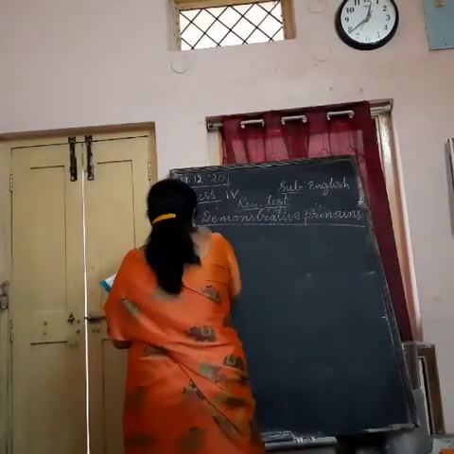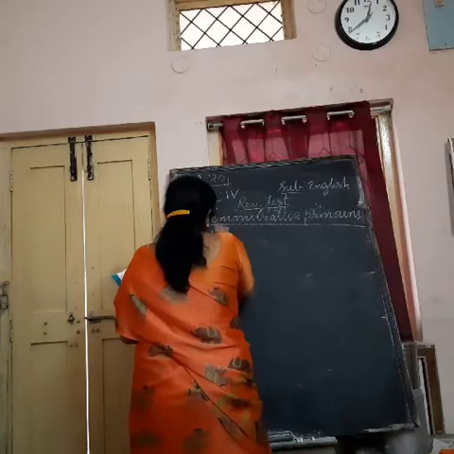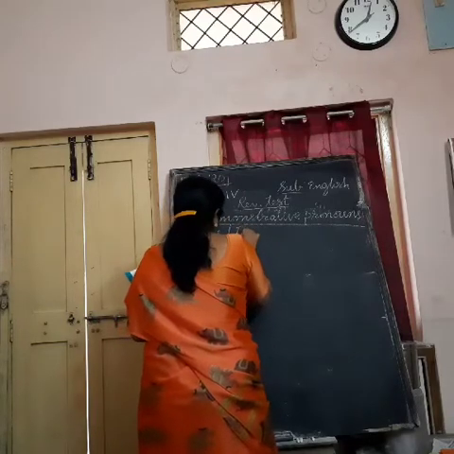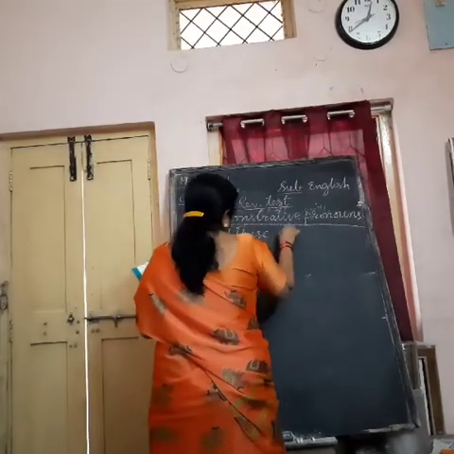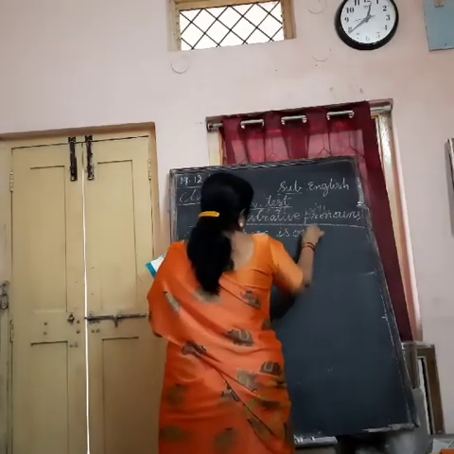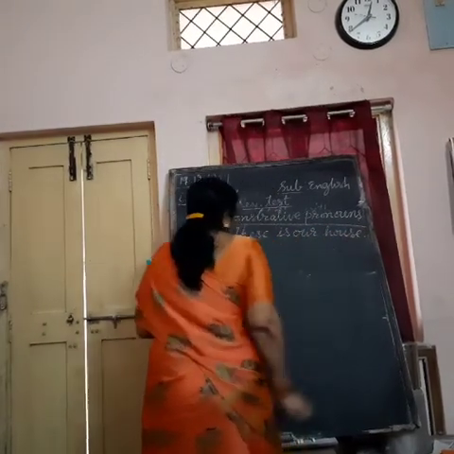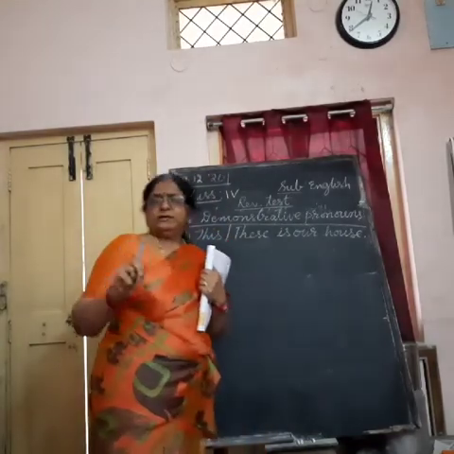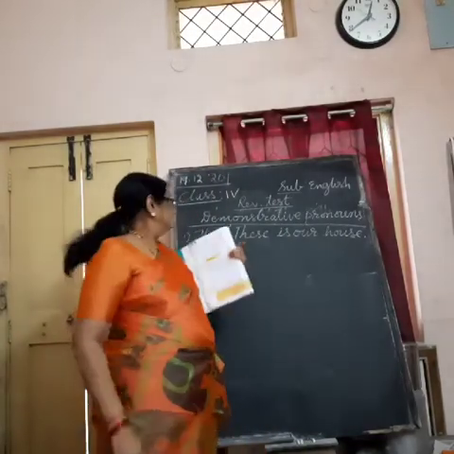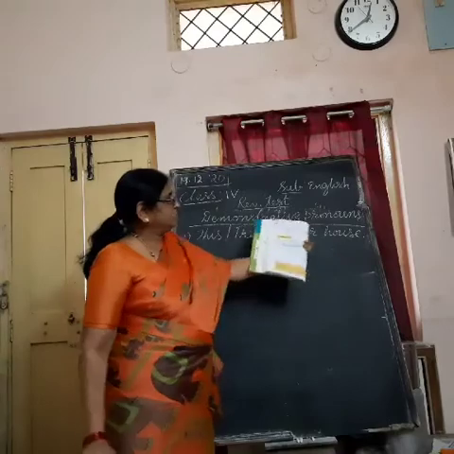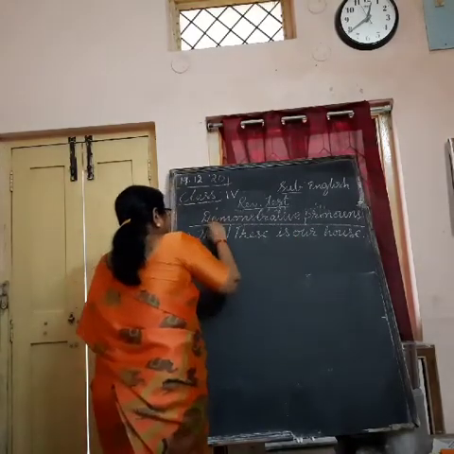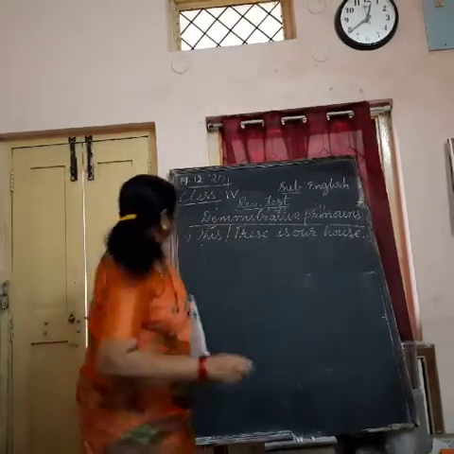First one, this or these is our house. What I said? One means this we use, not these. This or these is our house. What should be correct? This is our house.